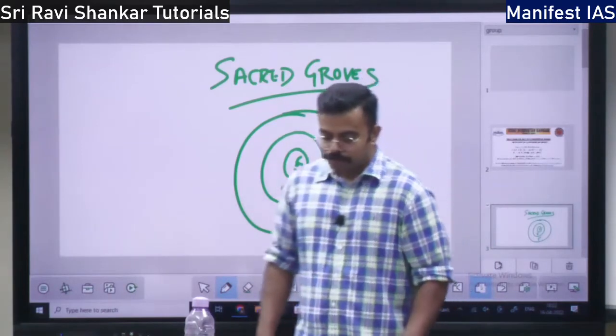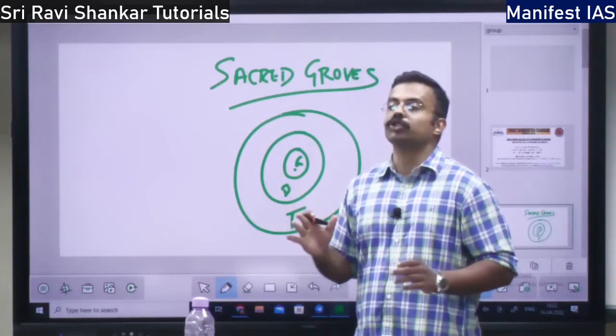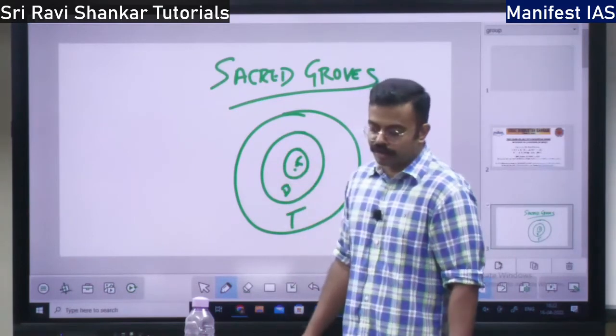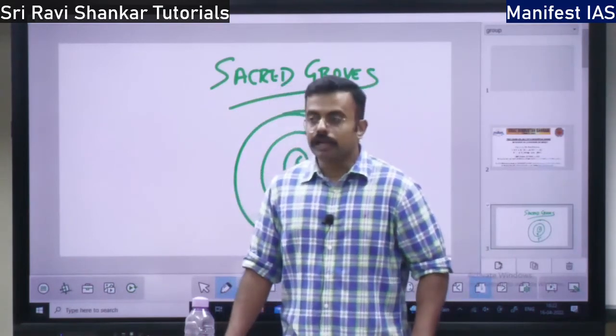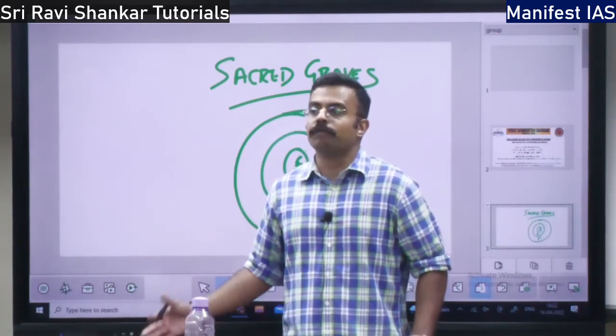Why do we have the buffer area? It acts as a cushion. This buffer area is demarcated to protect the core area, right? It aims to restore the core area. If some damage is there in the core area, the buffer area will pitch in.